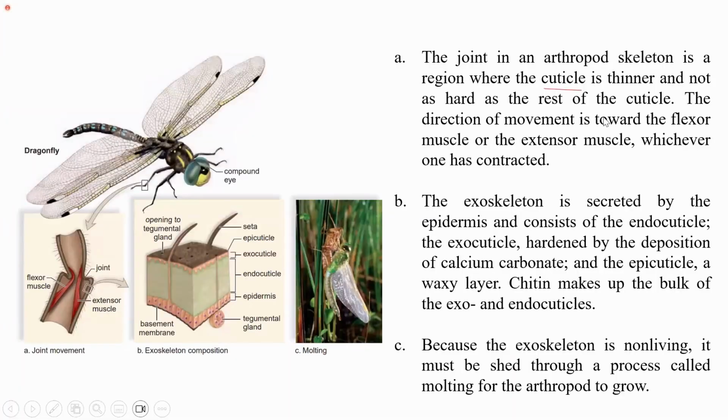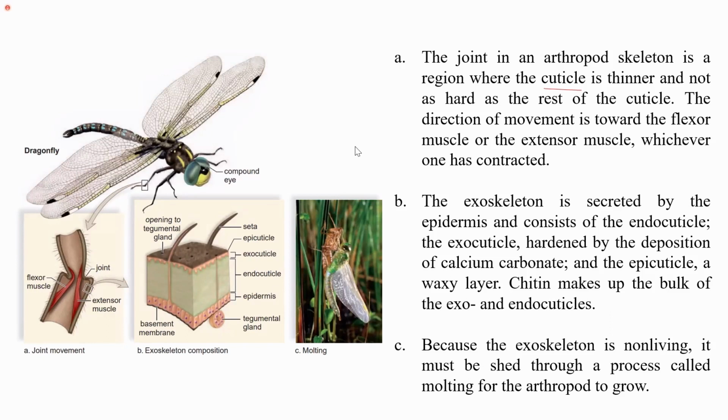The direction of movement depends on the muscles, so they have two types of muscles. One is the flexor muscle in their legs. You can see in this joint they have flexor muscle and extensor muscle. Depending upon which one is contracted, the direction of the movement is defined by that. So the contraction of the flexor muscle or the extensor muscle, which is present near the joint of the insect, defines the direction of the movement.